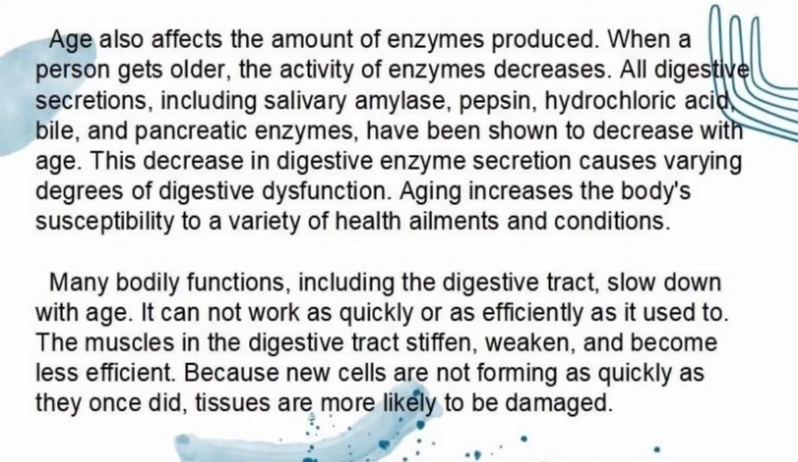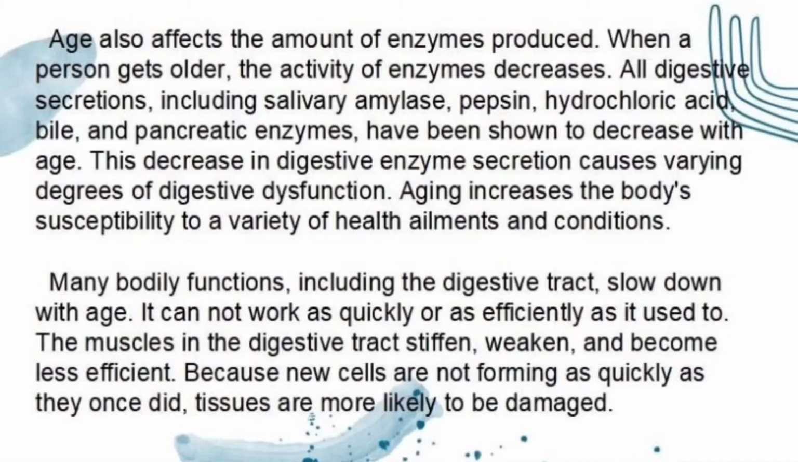Yes, age also affects the amount of enzyme produced. When a person gets older, the activity of enzymes decreases. All digestive secretions, including salivary amylase, pepsin, hydrochloric acid, bile, and pancreatic enzymes, have been shown to decrease with age. This decrease in digestive enzyme secretion causes varying degrees of digestive dysfunction. Aging increases the body's susceptibility to a variety of health ailments and conditions. Many bodily functions, including the digestive tract, slow down with age. It cannot work as quickly or as efficiently as it used to.